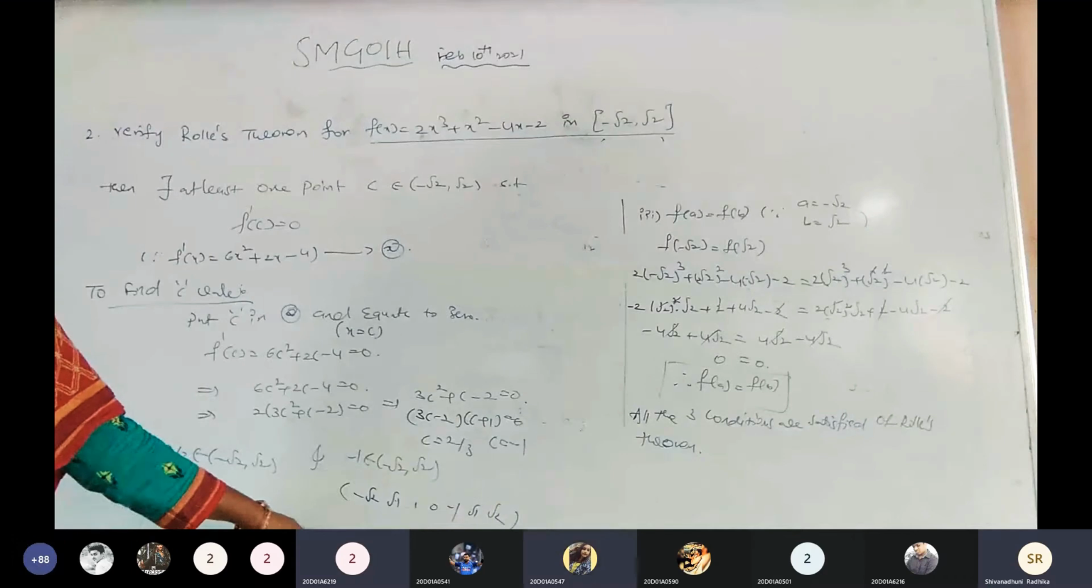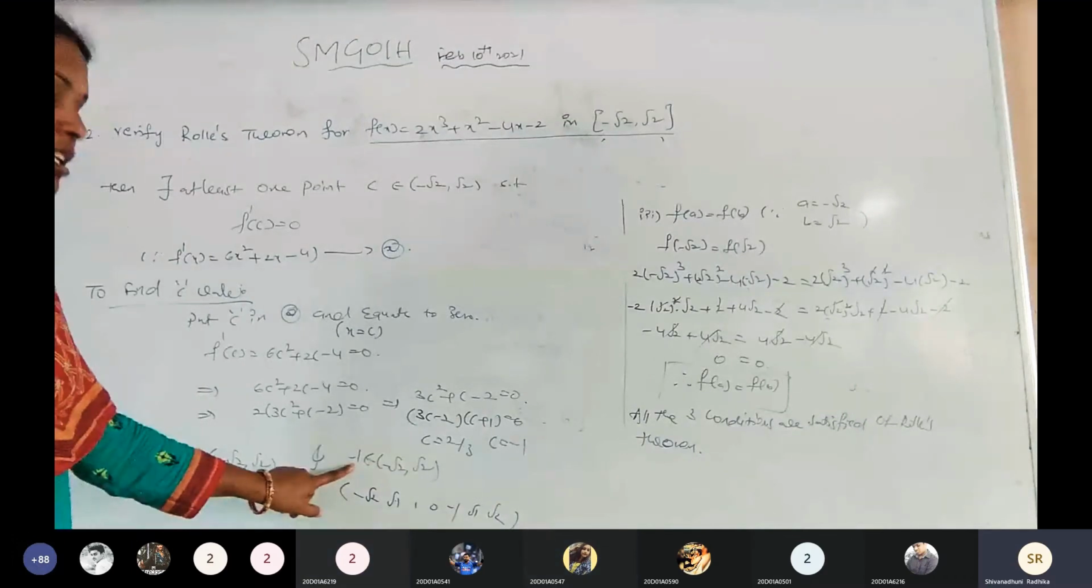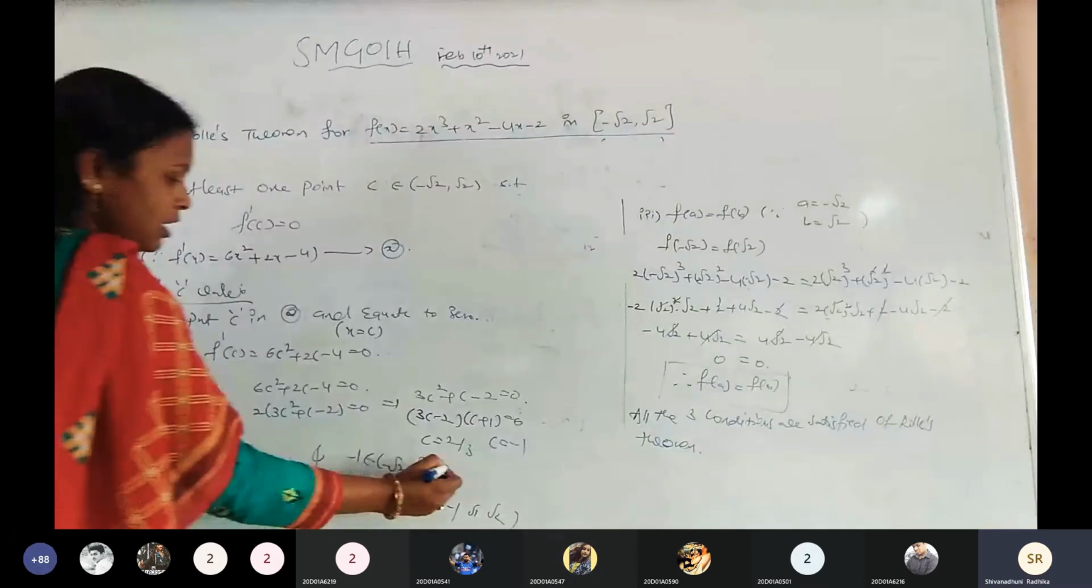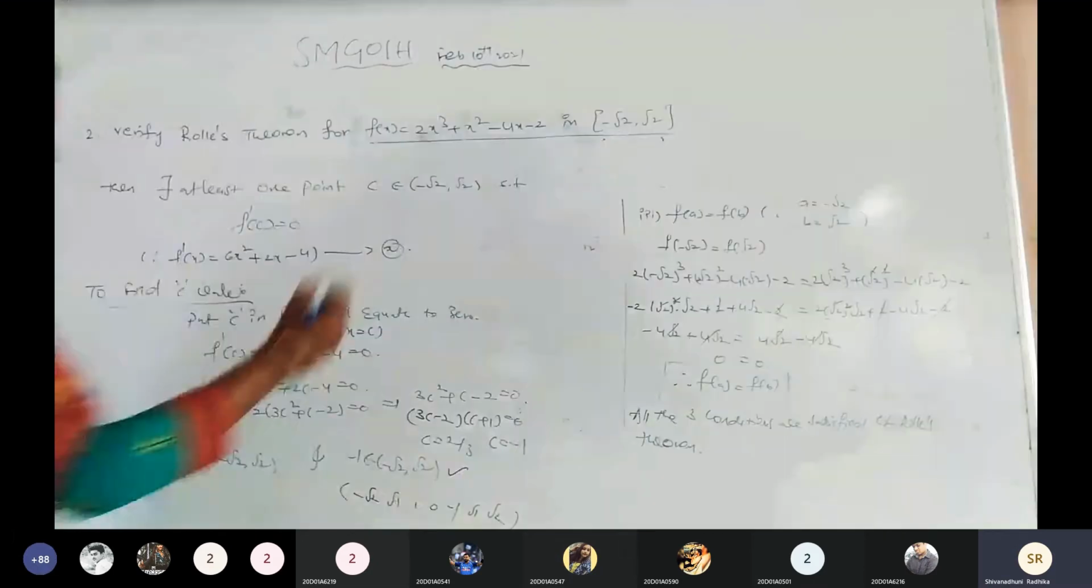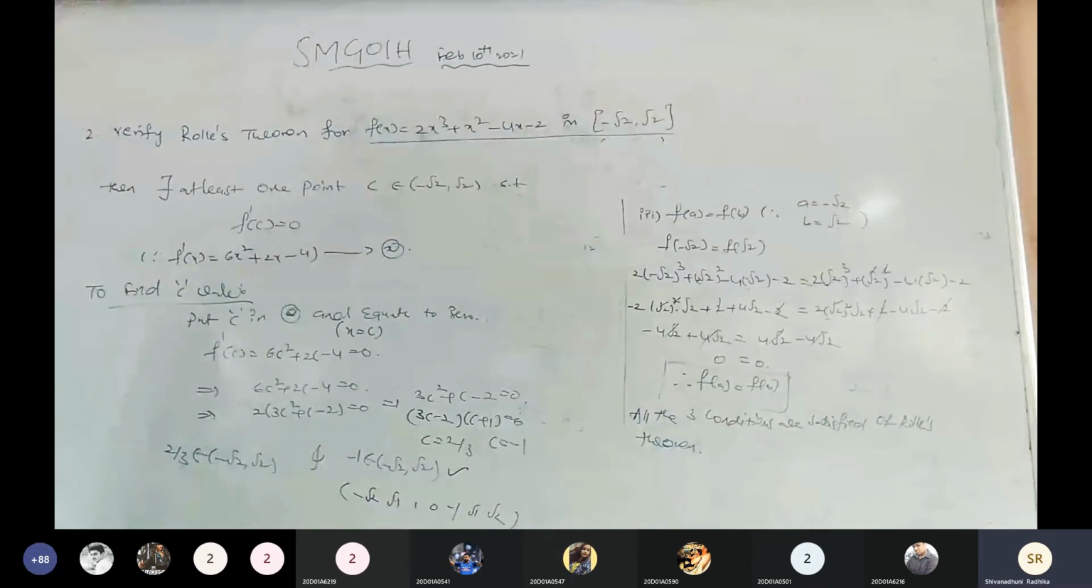Yes, ma'am. Visible, ma'am. Now, is minus 1 in the middle or not? I wrote it there. So minus 1 belongs to minus root 2 comma root 2. 2 by 3 value. What is 2 by 3? 0.6. 3.36 18. Again 2. 3 6 0.6 belongs to minus root 2 comma root 2.